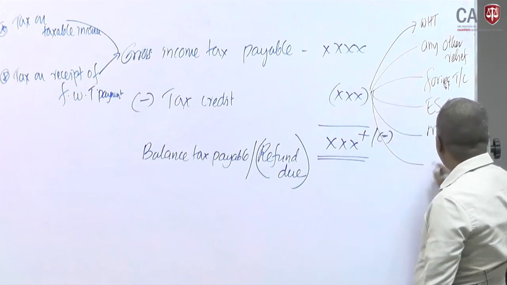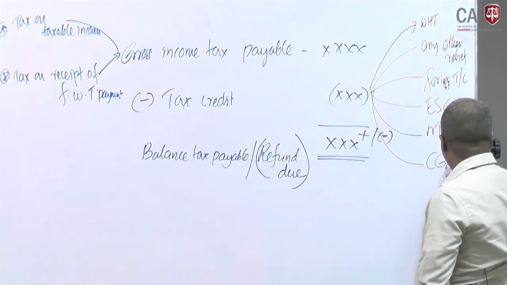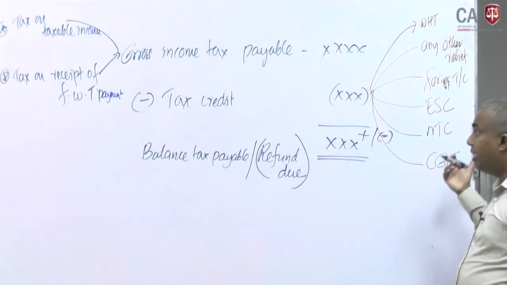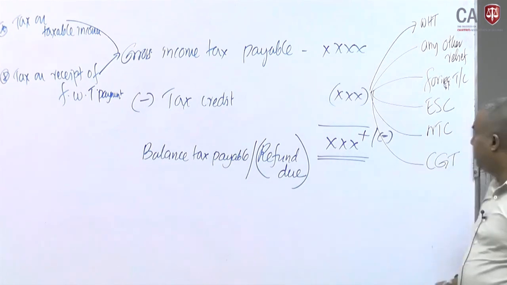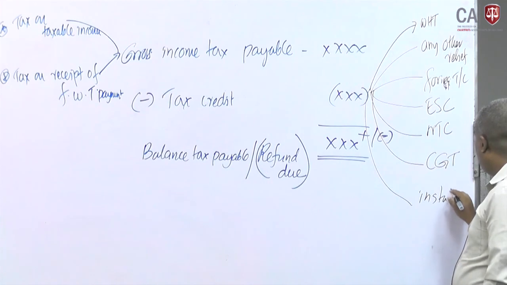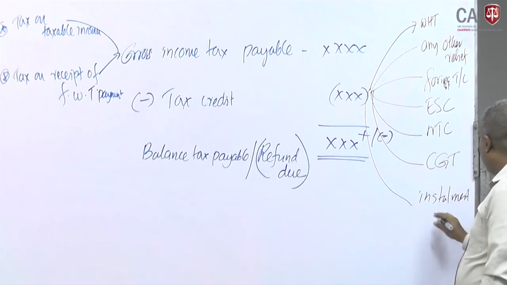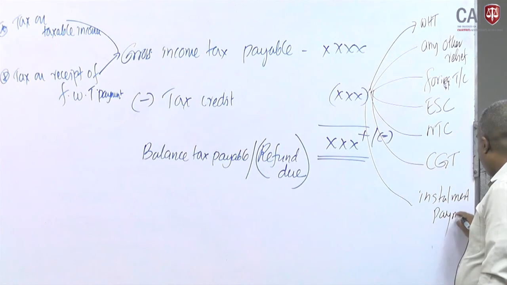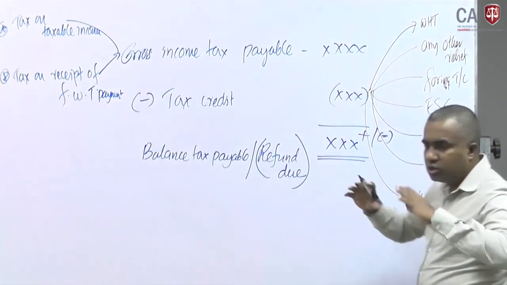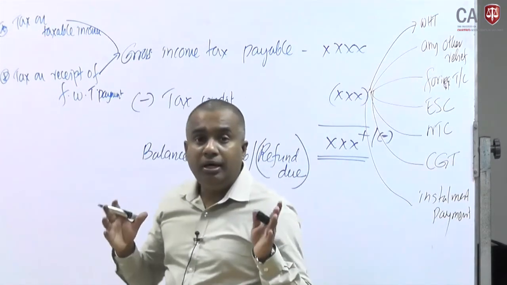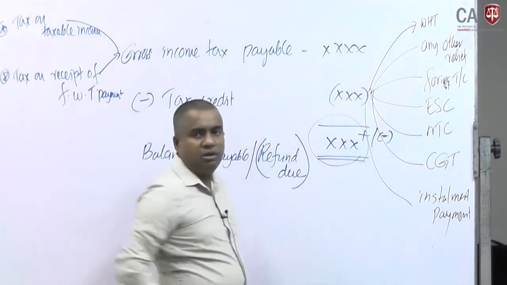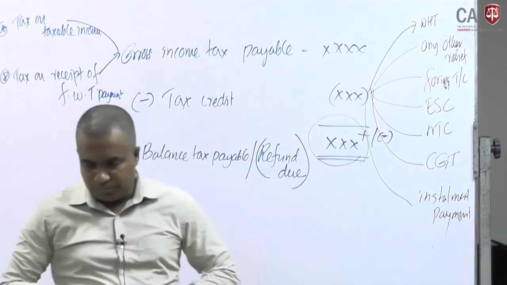Then CGT, capital gain tax credit, would be available. Why capital gain also we should consider here? And tax payment, installment payment we can consider here. Likewise, the available tax credits should be considered, and thereafter we can decide the final value.